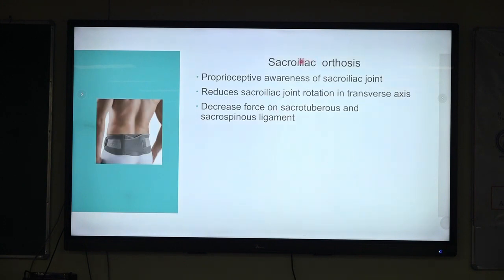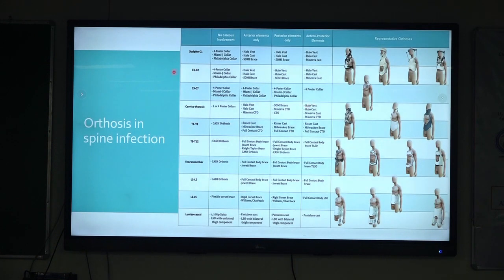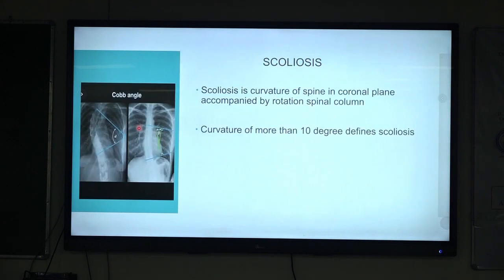So the sacroiliac orthosis gives a proprioceptive awareness of the sacroiliac joint. It decreases the force on the sacrotuberous and the sacrospinous ligament and reduces the sacroiliac joint rotation in the transverse axis. So when coming to the orthosis in spine infection, this is the chart. Because of the time constraint, I couldn't elaborate on it. So when the PPT is shared, I think we can go through this.